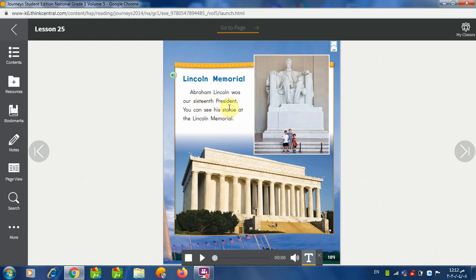So we had the first president, who was called George Washington, and then there were numbers 2, 3, 4, 5, 6, and then 16. The 16th president was called Abraham Lincoln, and because he was the president, of course they built a statue for him. You can go and take pictures there, and it's really high, really tall, and really big.